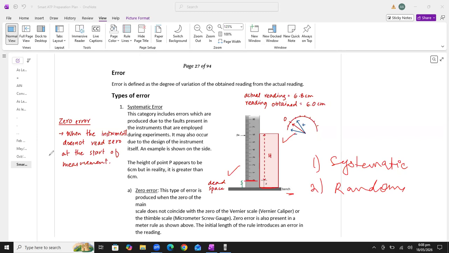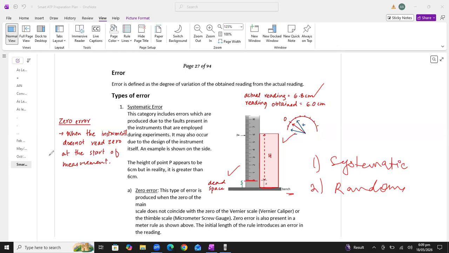So the value this instrument is giving is 6 centimeter. But obviously, 6 centimeter is not the actual value. The actual value should be greater than 6 centimeter. The actual height of this object is 6.8 centimeter, but the reading we are obtaining here is 6 centimeter.